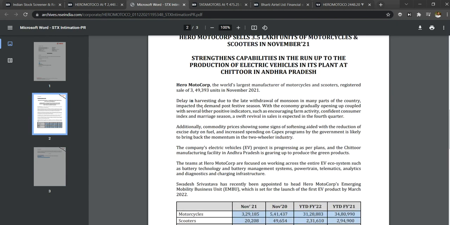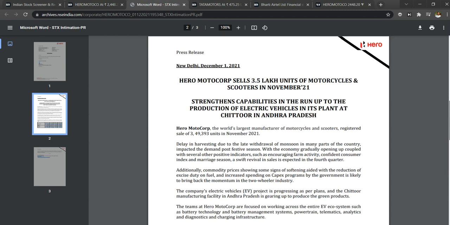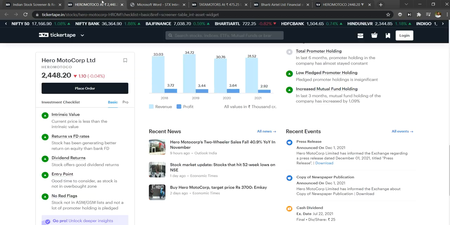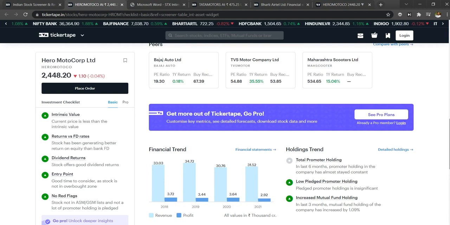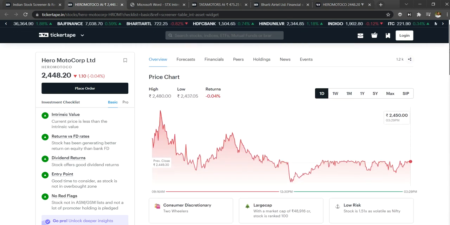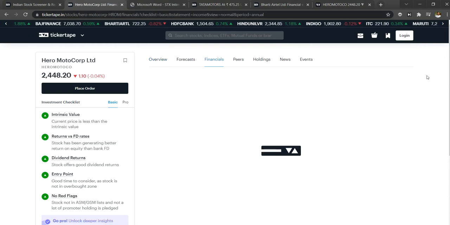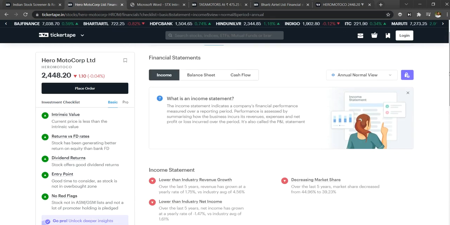So this is the complete notice regarding the electric vehicle; you can read through the complete press release if you need. And this is how you need to analyze the stock: you need to look into all the factors. If you are able to understand some financial components, because I'm not good at those,